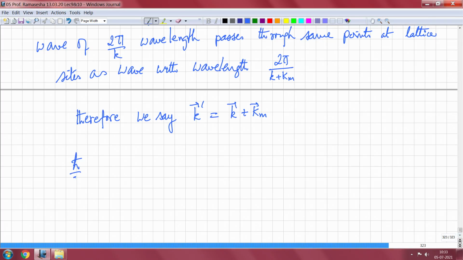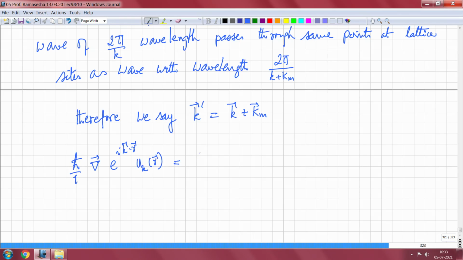Hello again. One thing that we did not discuss in the previous lecture was what happens to a Bloch state when I operate on it by the momentum operator. The momentum operator is h cross upon i grad, and the Bloch state is e to the i k dot r u_k of r. And what this gives me is the following.